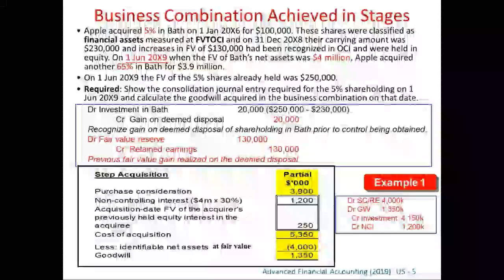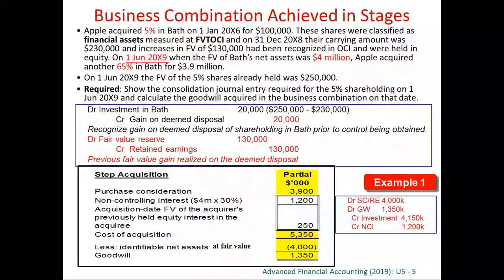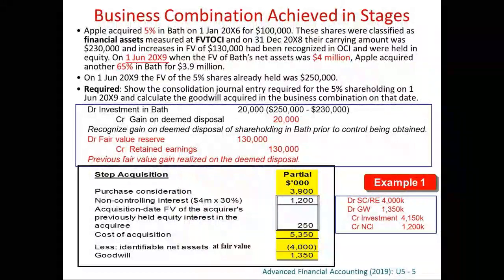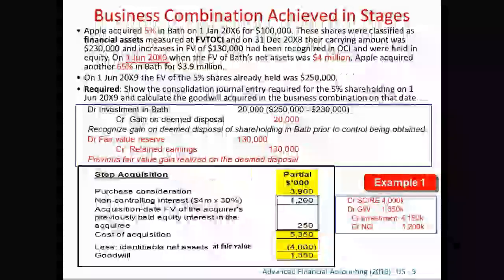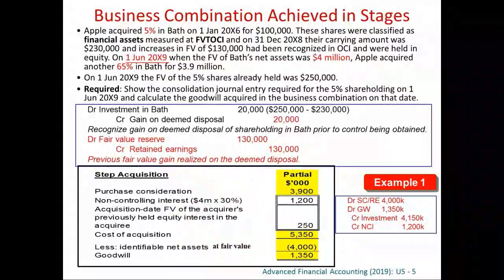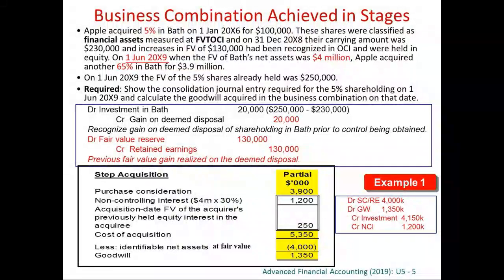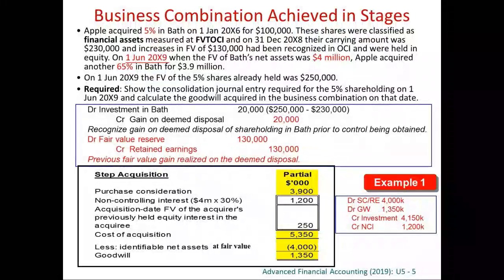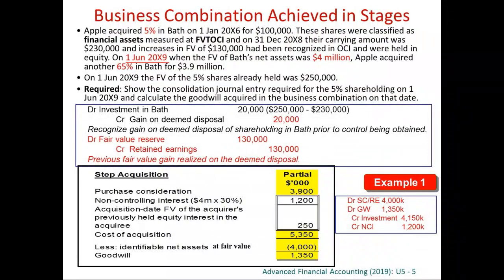The carrying amount is 230,000. What does that mean? That means the fair value has increased to 230. So basically, because this is fair value through other comprehensive income, the parent in its own book must have debited the investment and credited other comprehensive income, and therefore fair value reserve